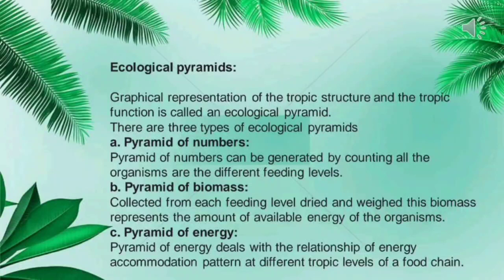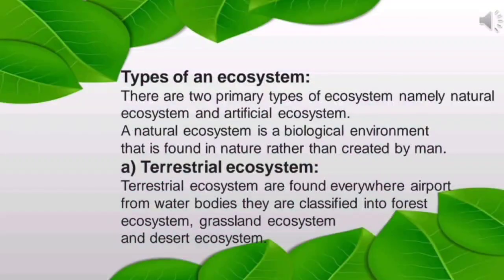Ecological pyramids. Graphical representation of the trophic structure and the trophic function is called an ecological pyramid. They are of three types: pyramid of numbers, pyramid of biomass, pyramid of energy. Types of an ecosystem. There are two primary types of ecosystem, namely natural ecosystem and artificial ecosystem. A natural ecosystem is a biological environment that is found in nature rather than created by man.